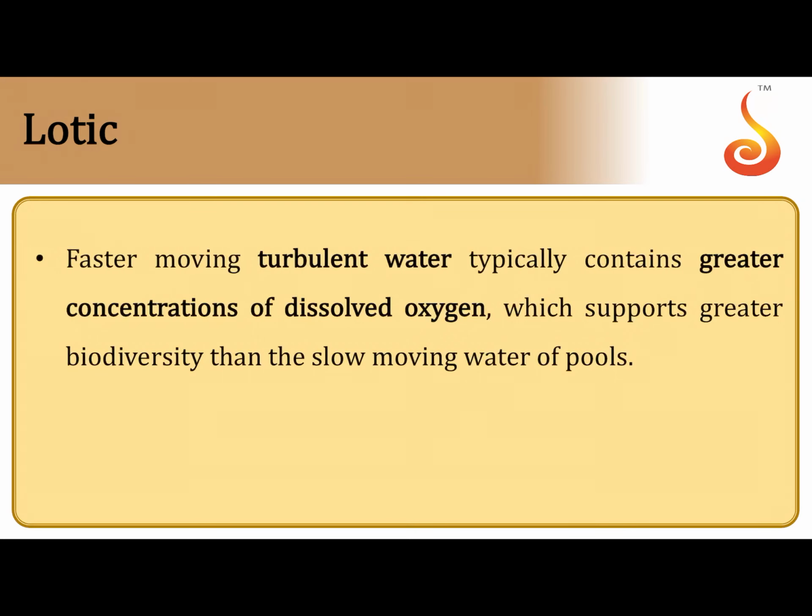Lotic, like we saw, consists of fast moving turbulent water. It has very high concentrations of dissolved oxygen in it. So remember, rivers and streams come under lotic habitats or lotic ecosystems under freshwater ecosystems.